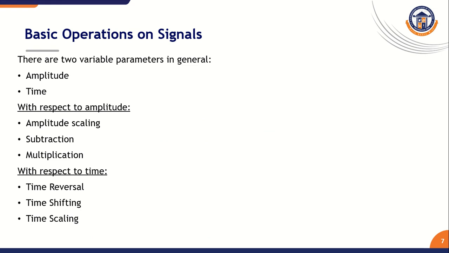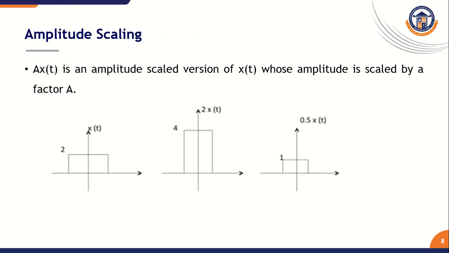Let us discuss the basic operations on signals. These operations are classified in two ways, amplitude and time operations. With respect to amplitude, we have amplitude scaling, addition or subtraction, and multiplication. With respect to time, we have time reversal, time shifting, and time scaling. These are the operations we are going to do on signals. Let us discuss them one by one.